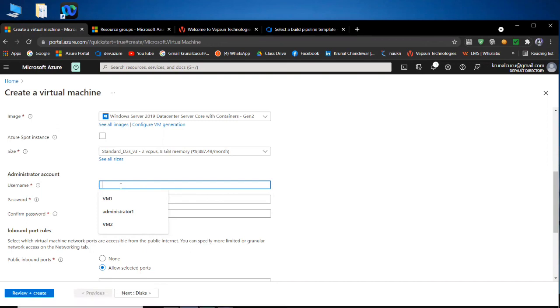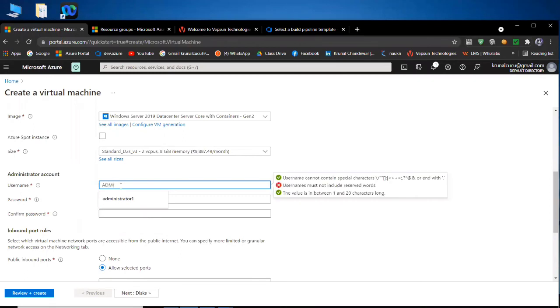I can put Krunal 1234, or England, India, this or that, but I always put my username as administrator only. How am I doing that? I'm using capital ADM.